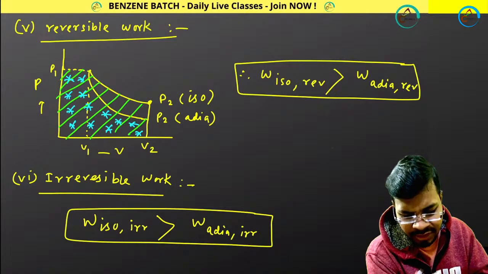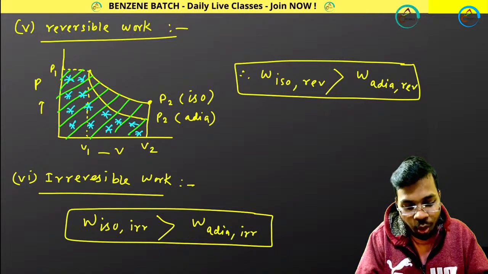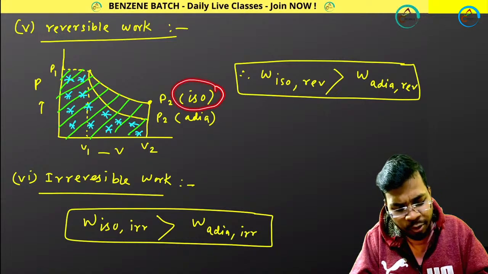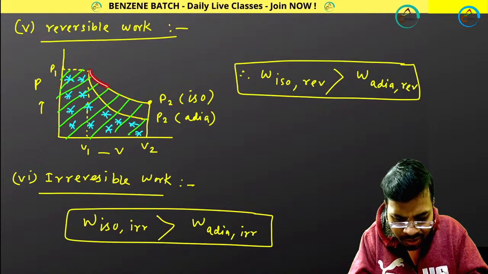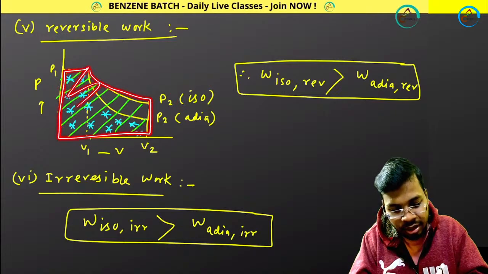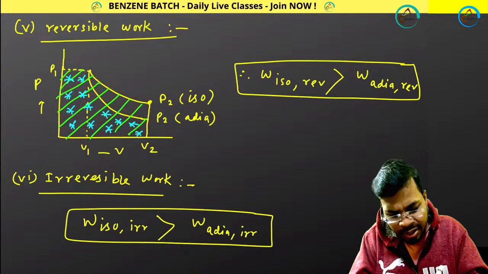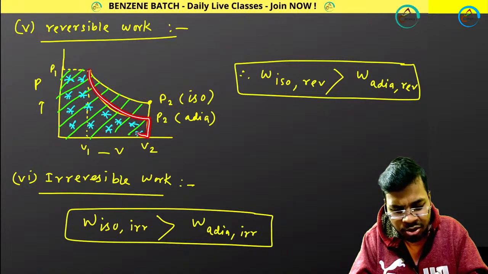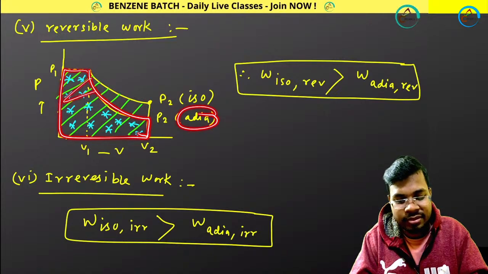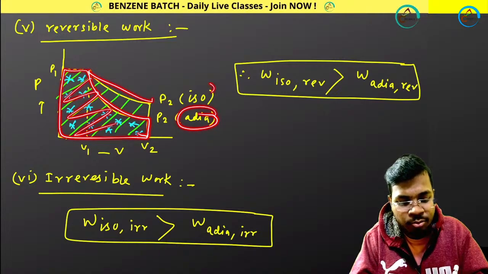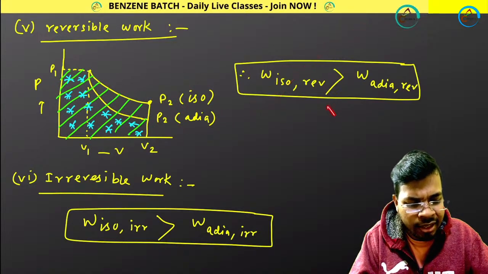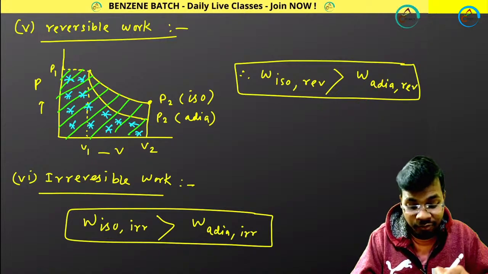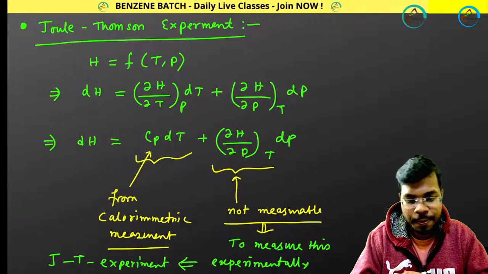Then work done. Work done in the isothermal reversible process is the total area under the curve, all this area. And this area belongs to adiabatic. More area means more work, so isothermal has more work than adiabatic. Similarly for irreversible work, the same is true.